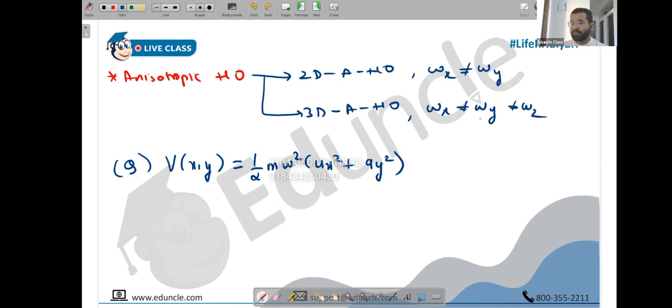But all three together simultaneously cannot be equal. Otherwise, it becomes isotropic automatically. But don't write it now. Just write omega x, omega y. They may be equal, they may not be equal. We don't care. And here also we don't care if they are equal or not, because it's anyway a general case. Anisotropic is a general case. Isotropic is a special case. So they may be equal, may not be equal, whatever.